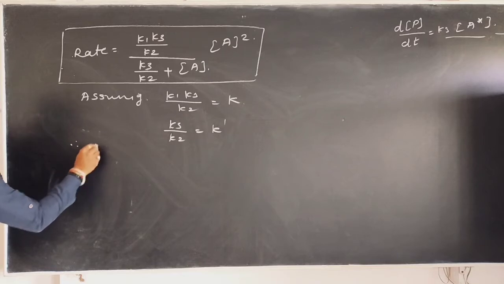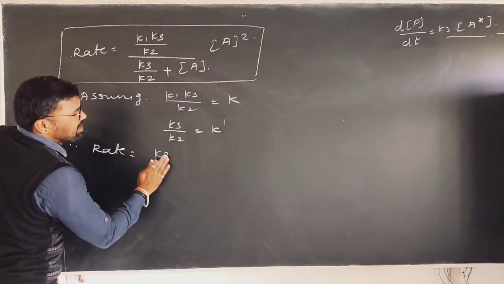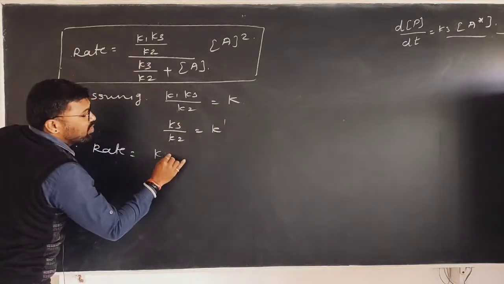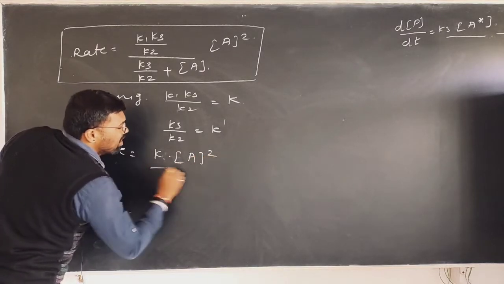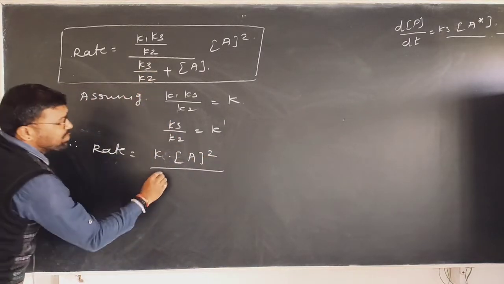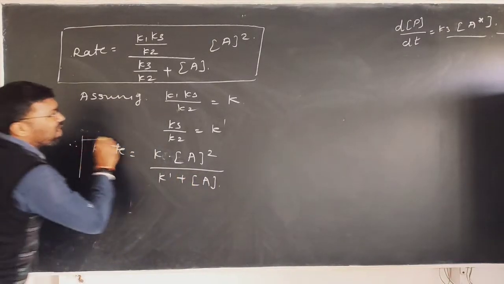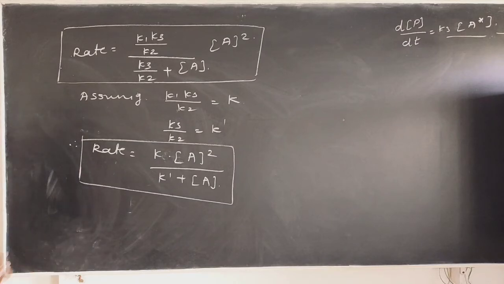Therefore again rate can be written as rate is equal to K into A square divided by K dash plus A. This is also called the Lindemann mechanism for a unimolecular gaseous reaction.